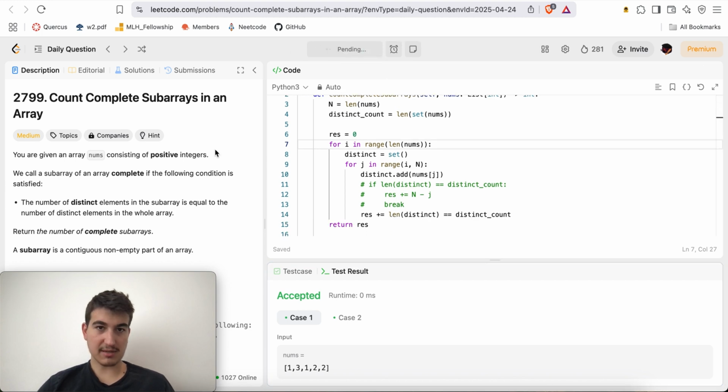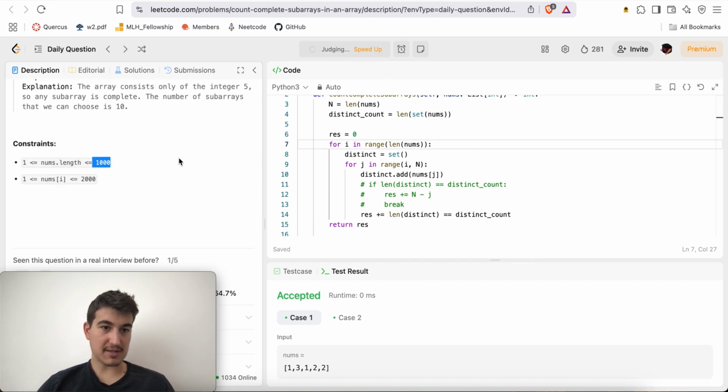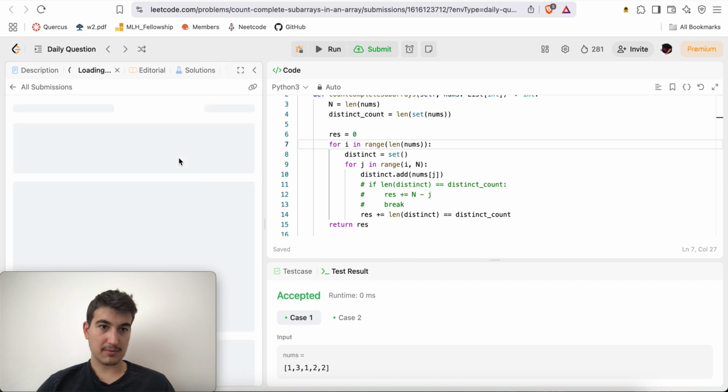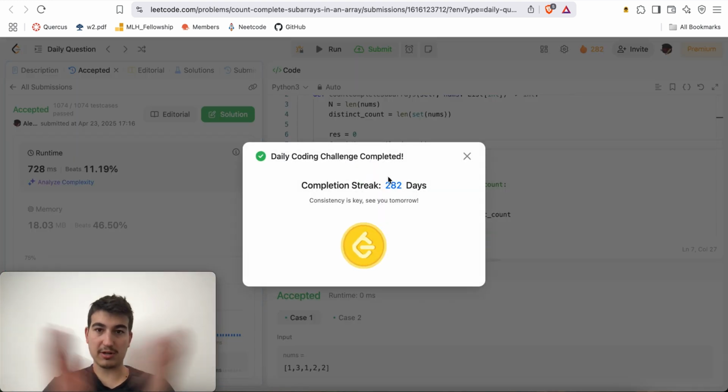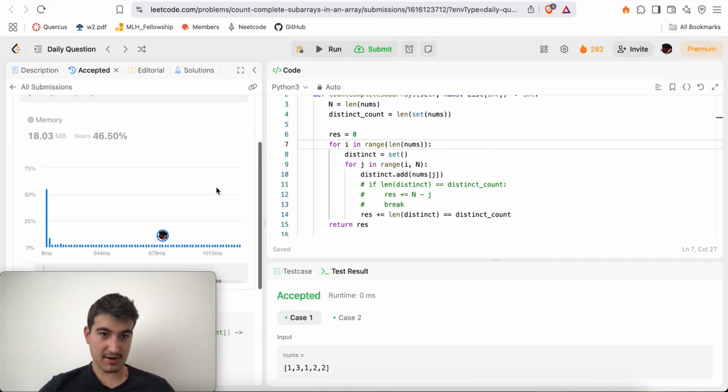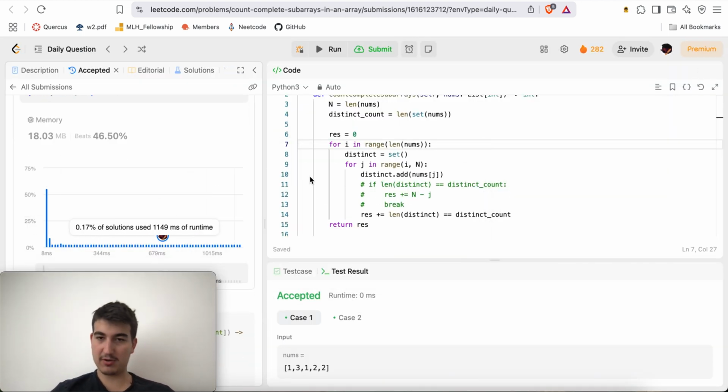Okay, so something like that is accepted, and by the constraints here, it should just be passing. Okay, there we go. Completion streak 282 days, consistency is key. See you tomorrow.